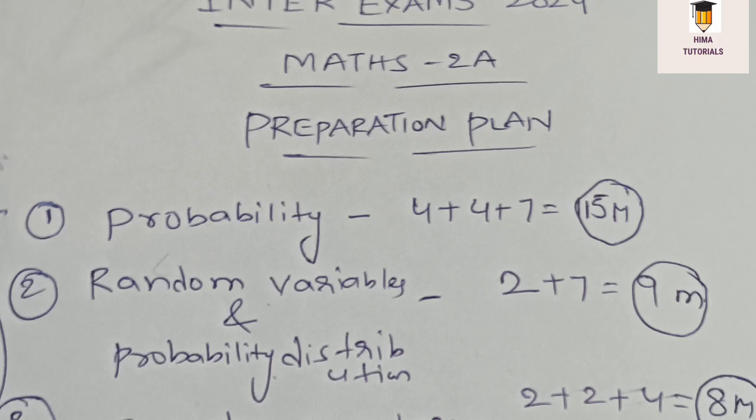The first chapter is probability. From probability, we will get 2 4-mark questions and 1 7-mark question. That means we can score 15 marks from this chapter. And the second chapter is random variables and probability distribution. From this chapter, we will get 1 2-mark question and 1 7-mark question. That means we can get a total of 9 marks from this chapter.